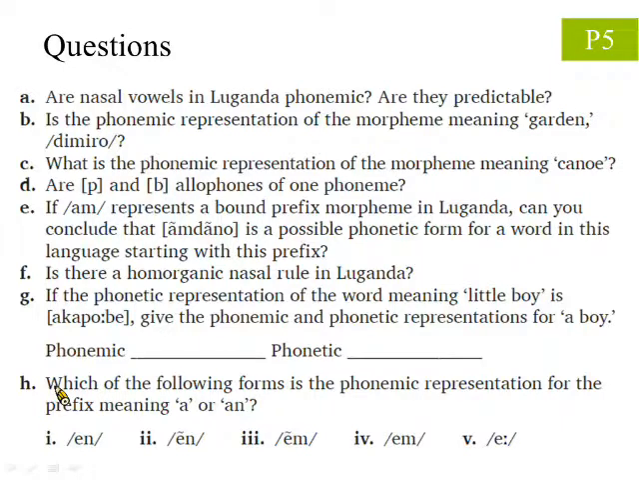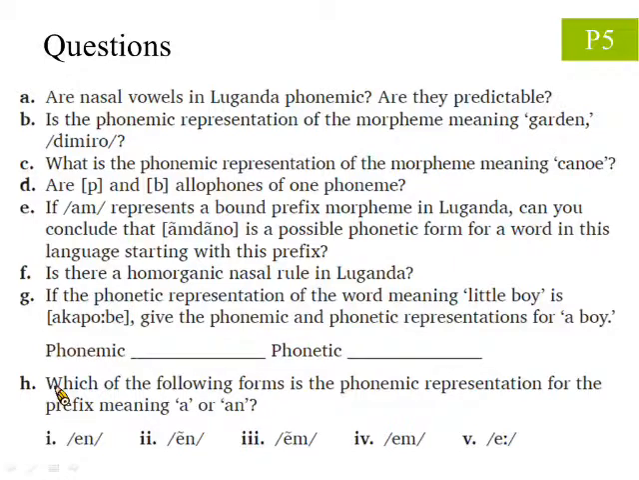Question A asks, are nasal vowels in Luganda phonemic? That is, is it a distinctive feature? Also, are the nasals predictable? Question B asks, is the phonemic representation of the morpheme meaning garden demiro? Question C asks, what is the phonemic representation of the morpheme meaning canoe?